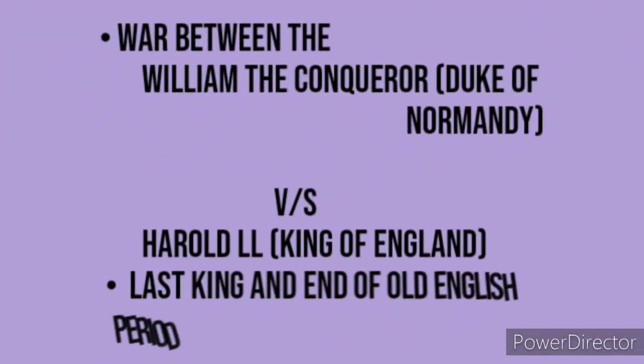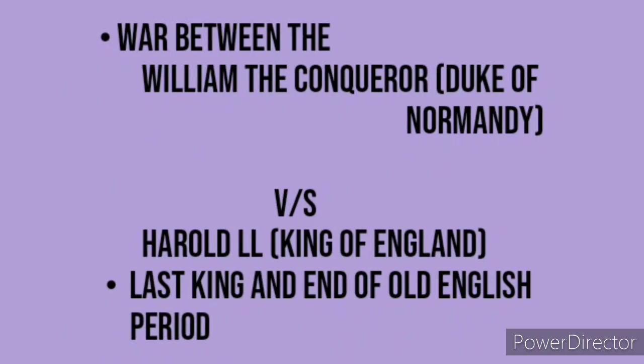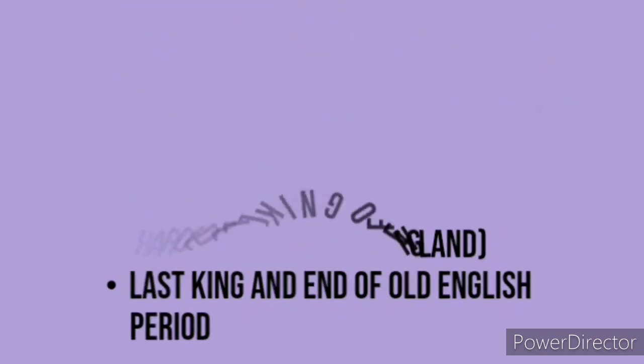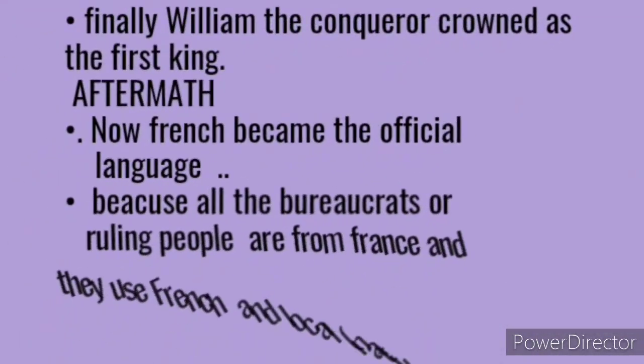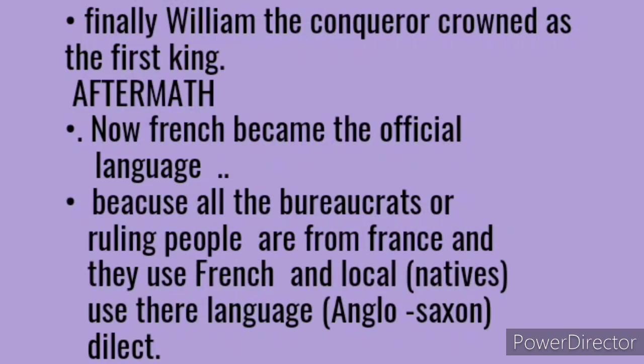The Battle of Hastings is one of the important battles in English history. It was a fight between William, the Duke of Normandy, and Harold II, the King of England. In this battle, Harold II was killed and his force was defeated by William. And obviously, the Anglo-Saxon phase of English history came to an end. Harold was the last king of this period, and the Anglo-Saxon period had ruled the land for over 600 years since Roman times. Finally, William the Conqueror got the throne of England. He was crowned as the first Norman king of England.